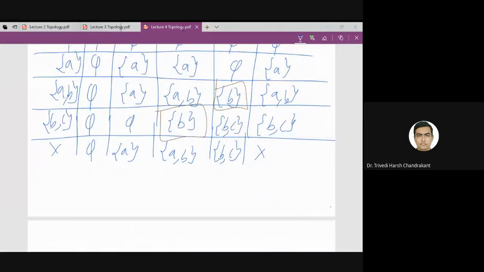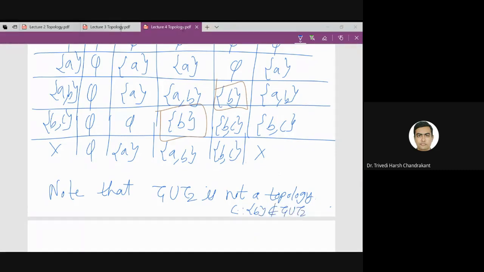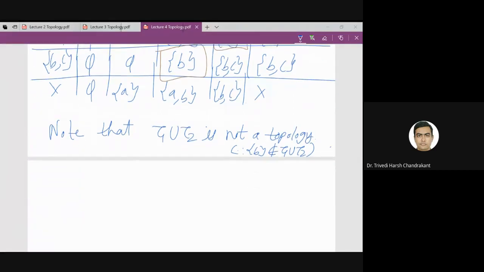So note that tau 1 union tau 2 is not a topology. Why? Because singleton B does not belong to tau 1 union tau 2, but it is required for the closure property of intersection. Therefore we need to find a bigger set than tau 1 union tau 2 which makes a topology.